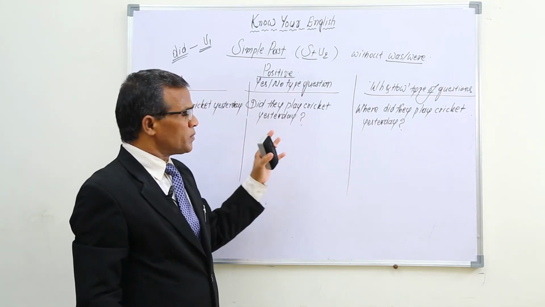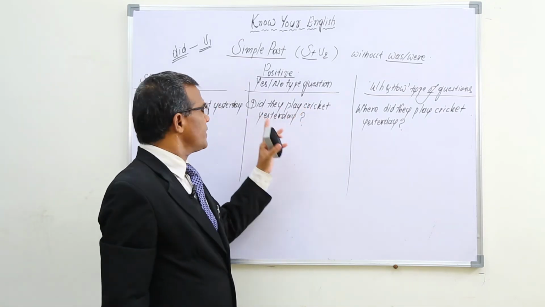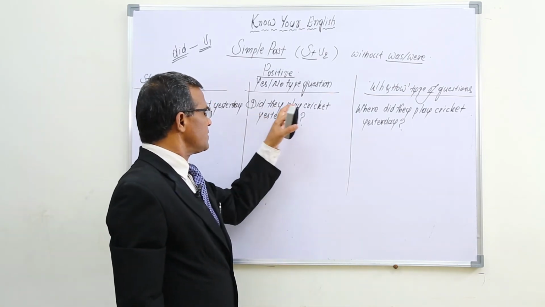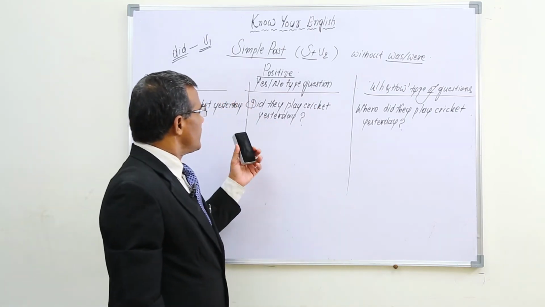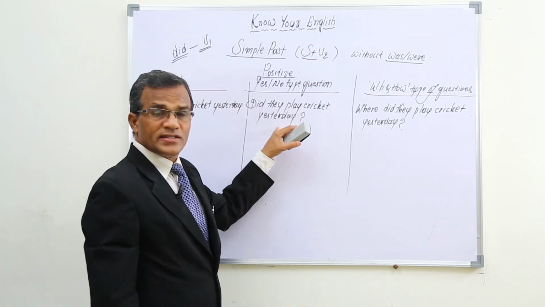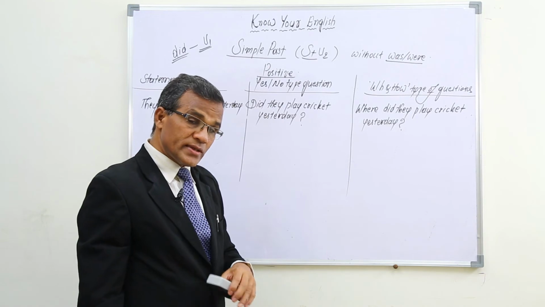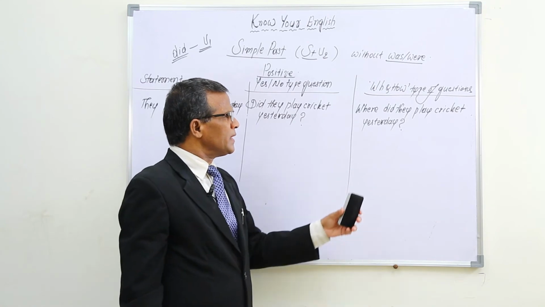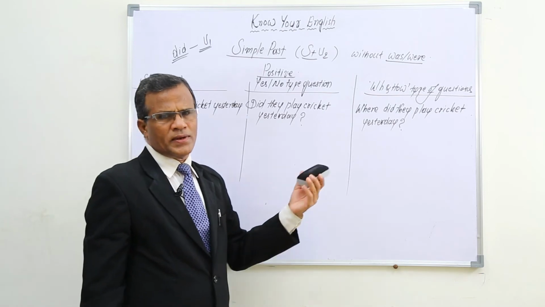And if you want to put a question with when: when did they play cricket? Simply we remove yesterday. If you want to put a question with how, or where, when, and which game: which game did they play yesterday? Like that we can put questions. And with why, for example, why did they play cricket yesterday? In this way, simply we have to use WH and how type words before yes or no type questions.